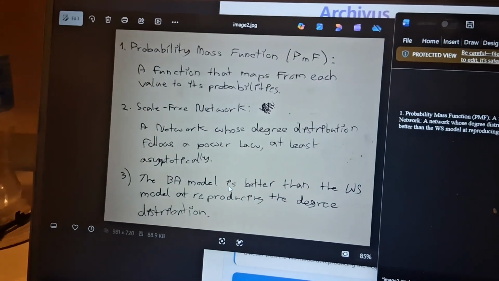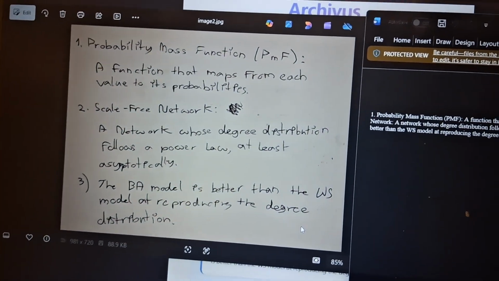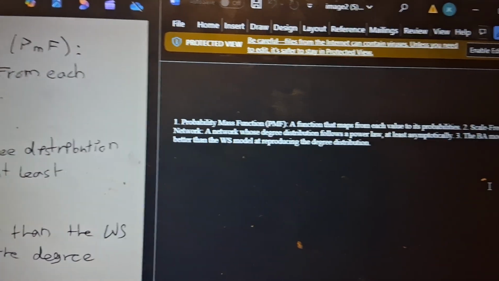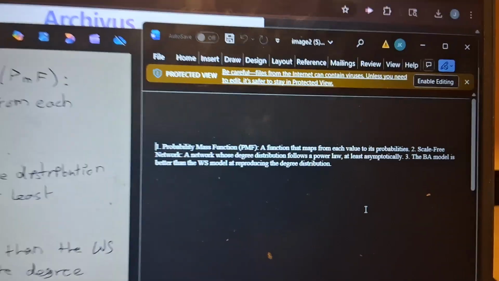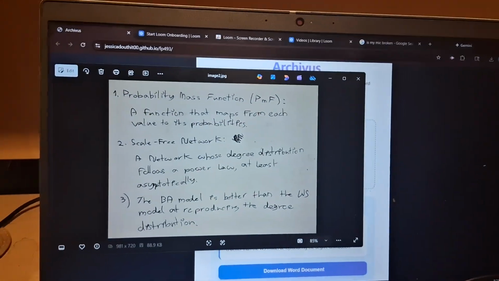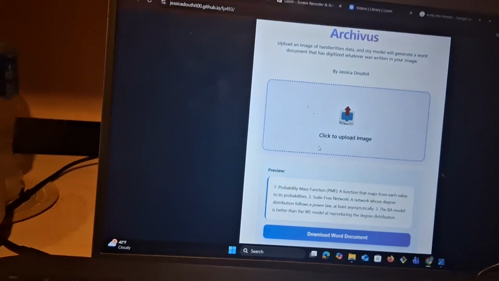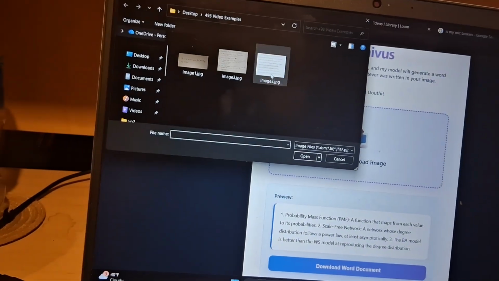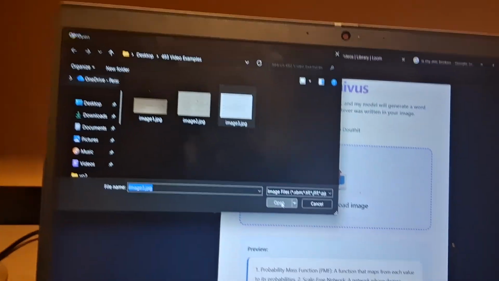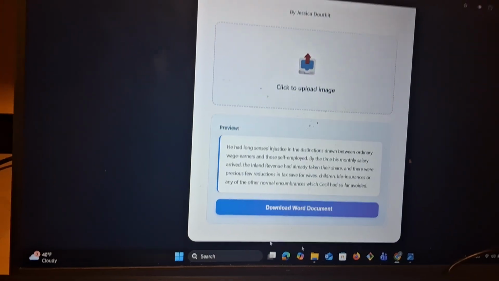And then 3, the BA model is better than the WS model at reproducing the degree distribution. And here it says the BA model is better than the WS model at reproducing the degree distribution. So you can see that it's duplicating and digitizing these notes completely accurately. Now let me do this again with a third example. Those two were my handwriting, but image 3 is an example of someone else's handwriting that I got off the internet.